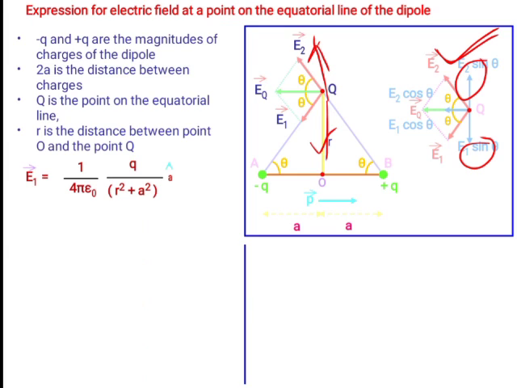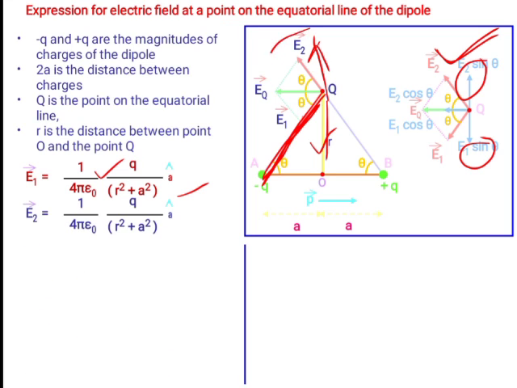The general expression for electric field is equal to 1 divided by 4 pi epsilon naught Q divided by R square. But instead of R square, what do we have to consider here? We have to consider this distance AQ. AQ square is equal to R square plus A square. We already discussed this.